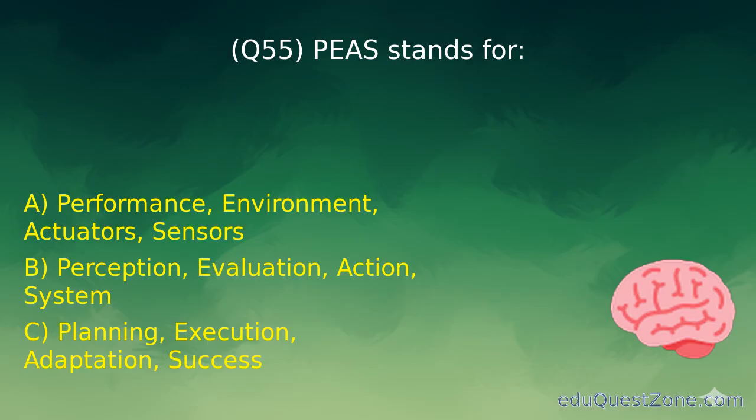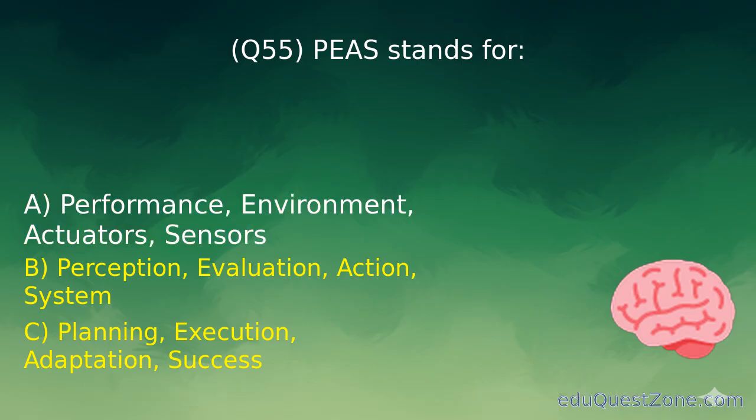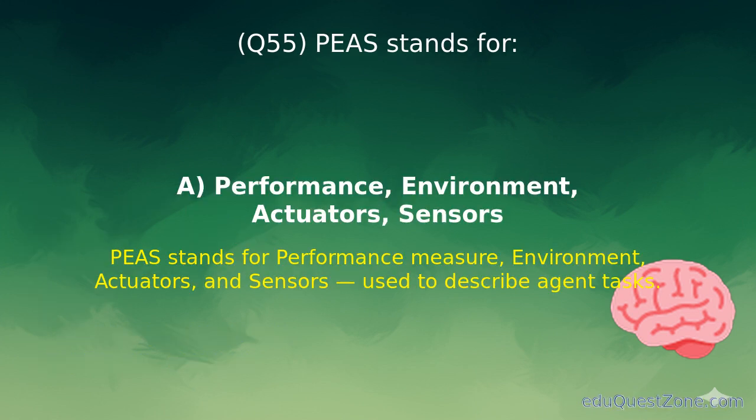Question 55. P stands for. Option A. Performance, environment, actuators, sensors. P stands for performance measure, environment, actuators, and sensors, used to describe agent tasks.